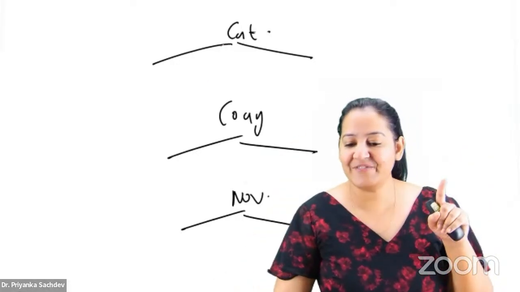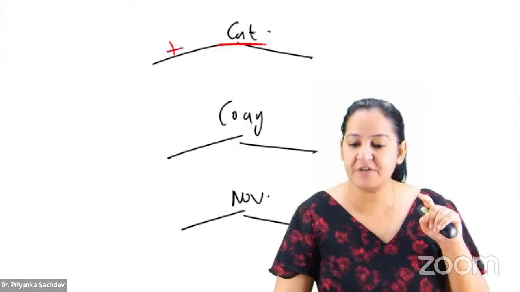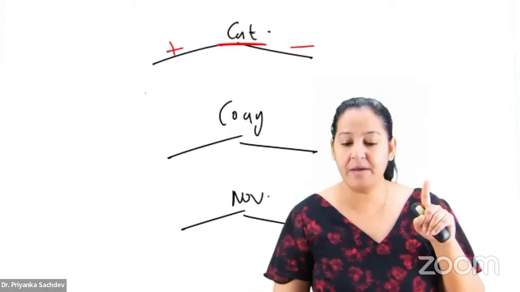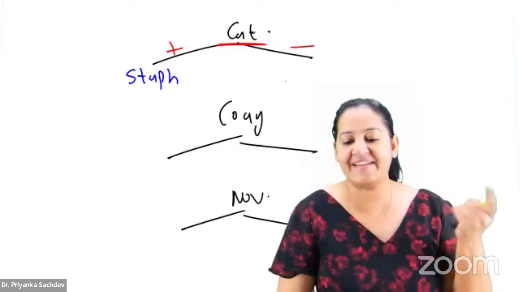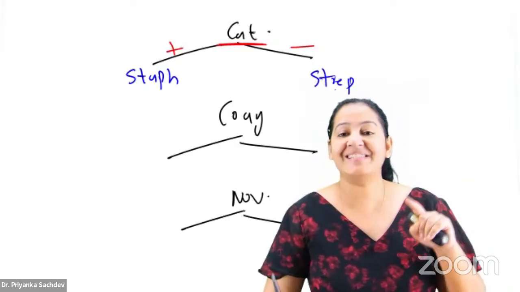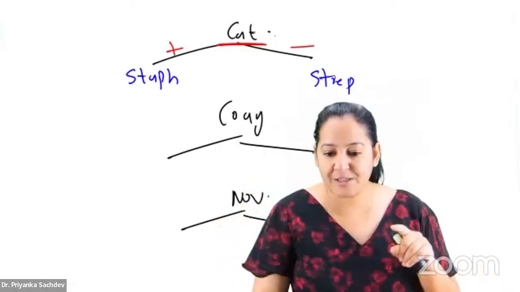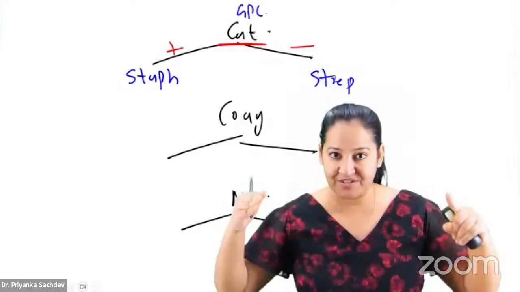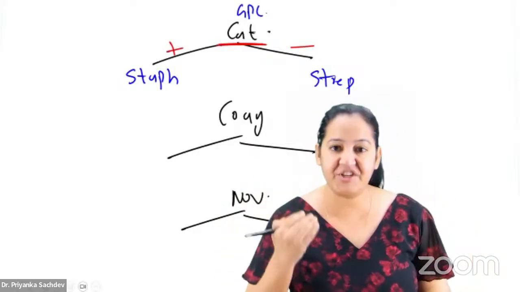The catalase test differentiates what from what? Catalase positive, catalase negative. Catalase positive is staph and catalase negative is strep. So the catalase test differentiates staphylococcus from streptococcus. Basically, it is differentiating 2 gram positive cocci from each other. Please write down in the chat box quickly.